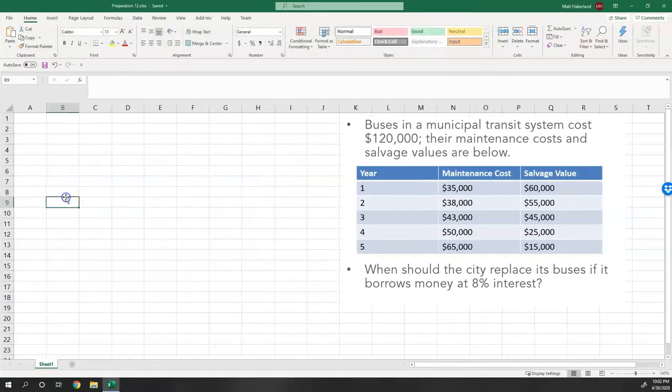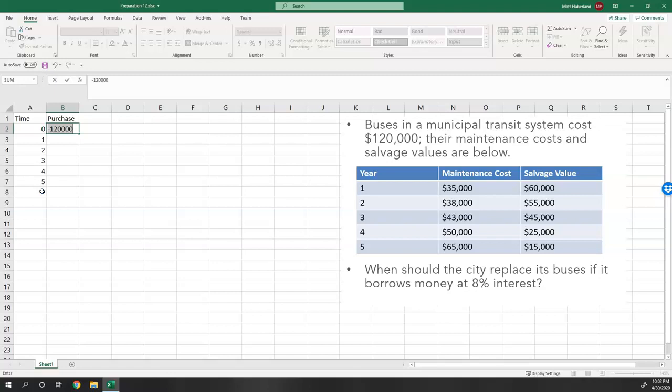So let's create a table as usual. Time 0, 1. The initial purchase costs $120,000. Let's keep the numbers positive. Actually, we're talking about costs here. So 120,000, 0 for all the rest of them.